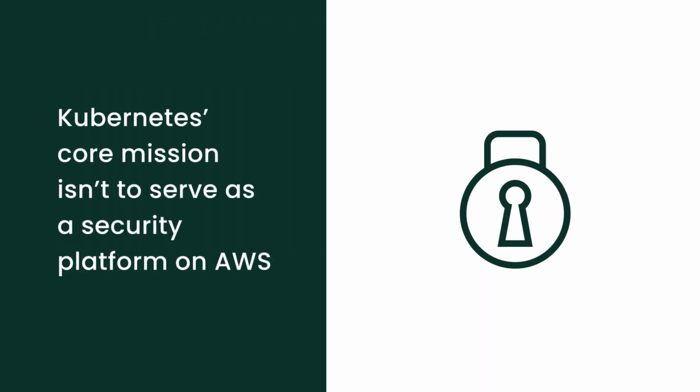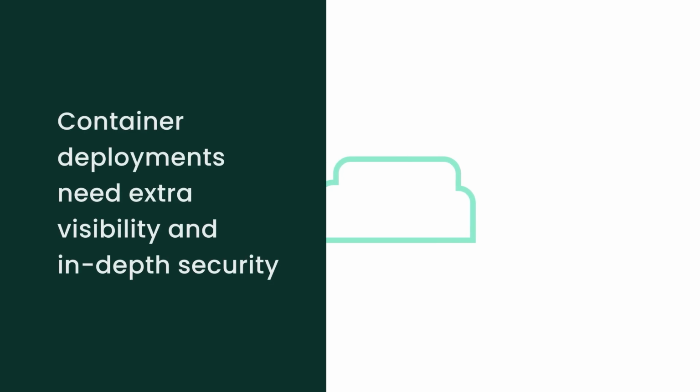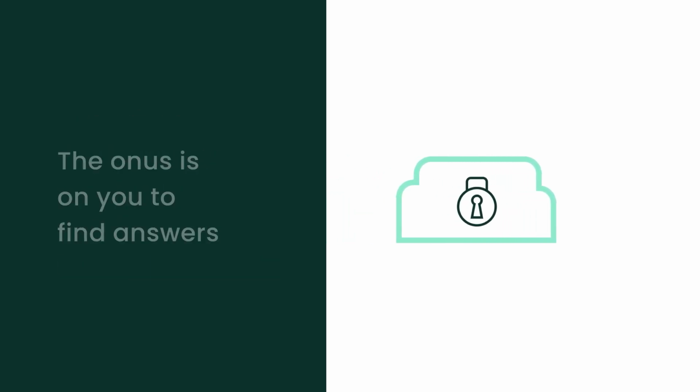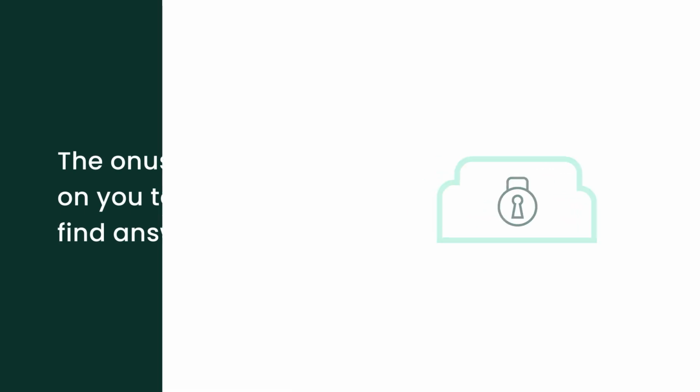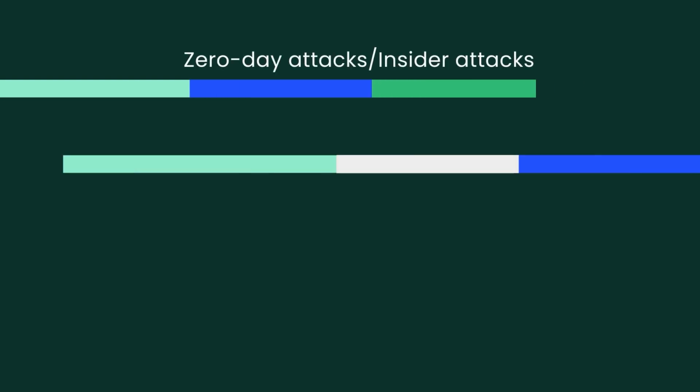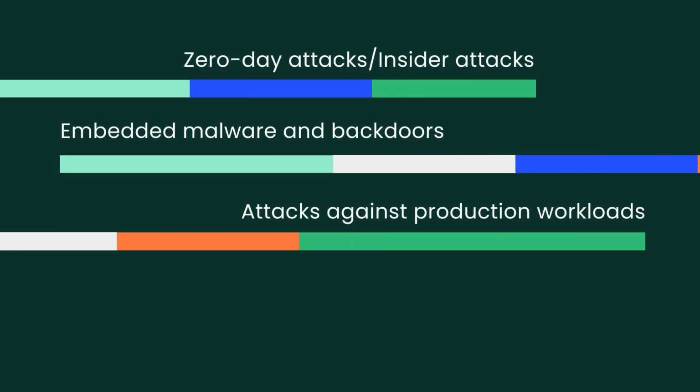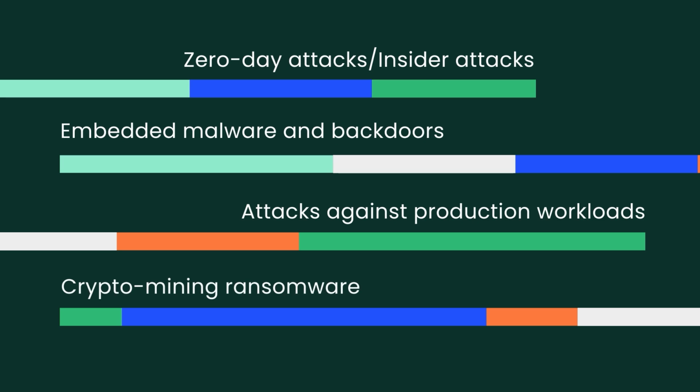While Kubernetes does have a few security features, its core mission isn't to serve as a security platform on AWS. And in the public cloud, that really matters, because container deployments need extra visibility and in-depth security. And the onus is on you to find answers. Scanning for common vulnerabilities or relying heavily on traditional security tools most likely isn't enough to protect you against a storm of threats, from zero-day and insider attacks to embedded malware, attacks against production workloads, and crypto mining ransomware.